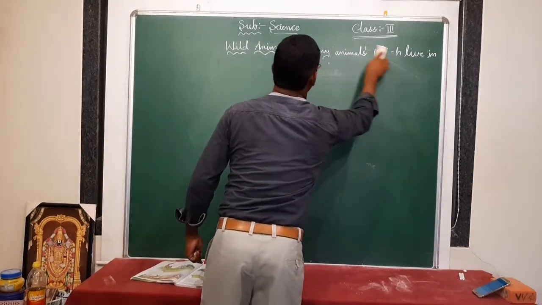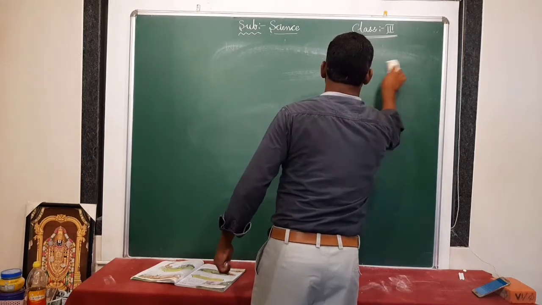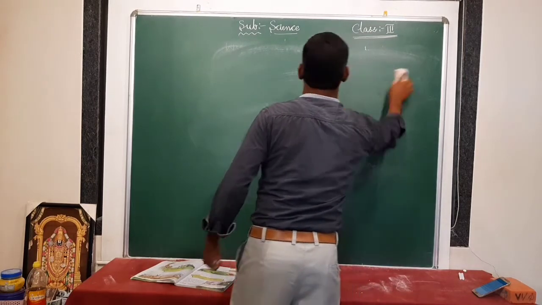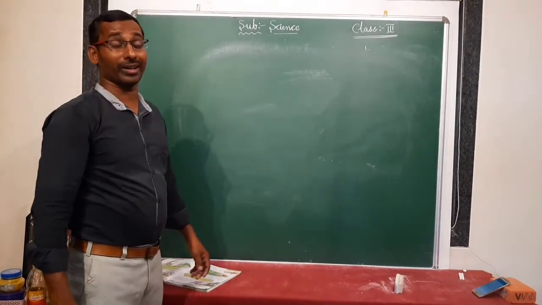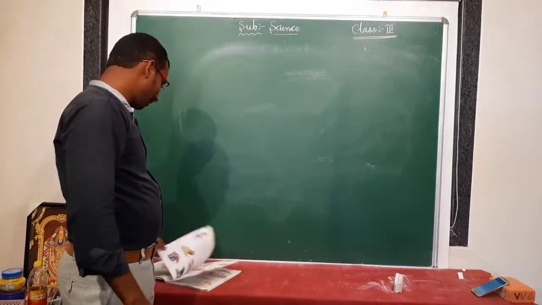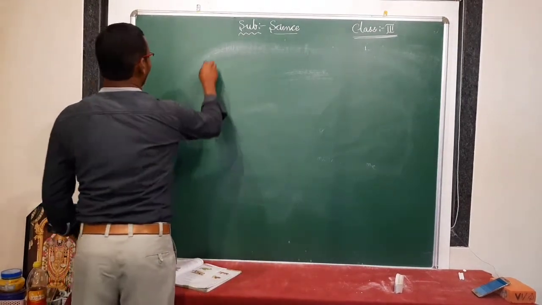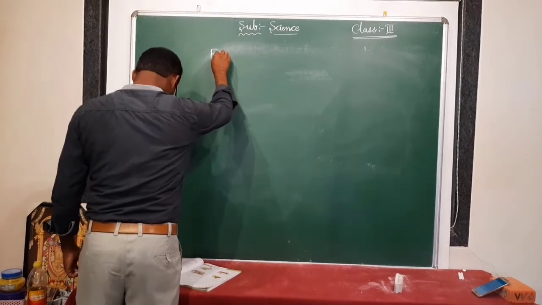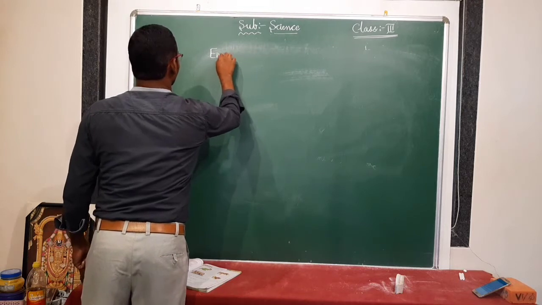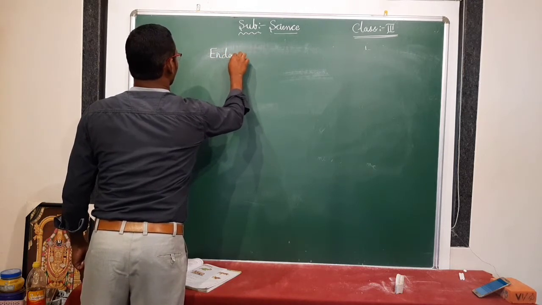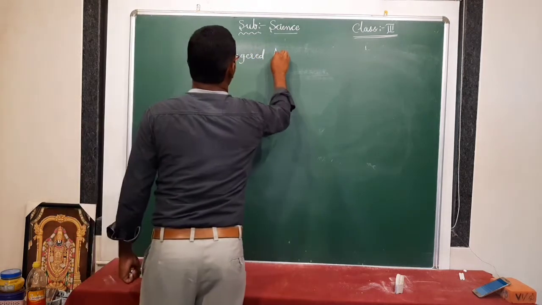They are living in forests or grasslands. That's why we are calling them wild animals. Among them we are seeing here endangered animals.